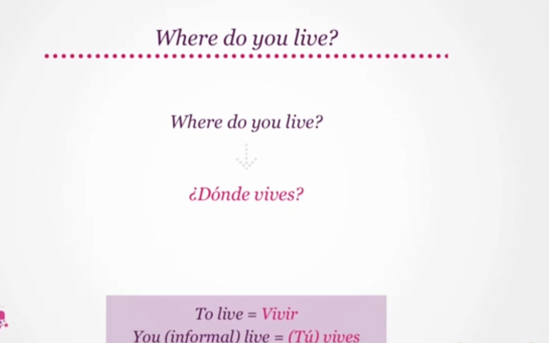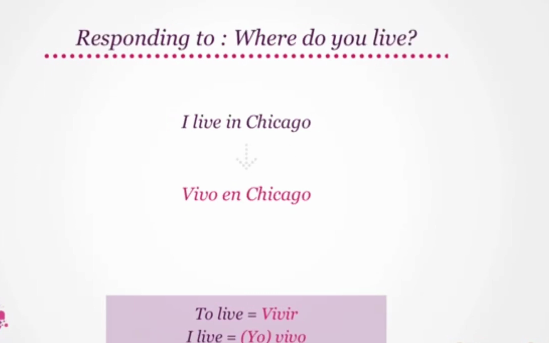¿Dónde vives? Great! An example for the response to where do you live will be I live in Chicago. I live in Chicago translates to Vivo en Chicago. Again, to live is vivir. Therefore, I live becomes vivo. So try saying, I live in Chicago. It is vivo en Chicago.